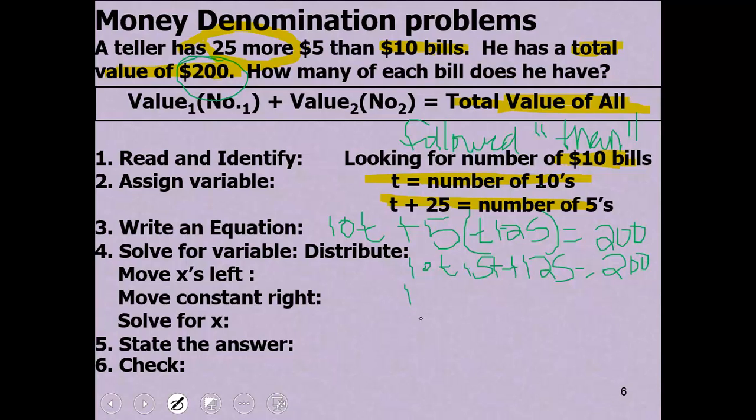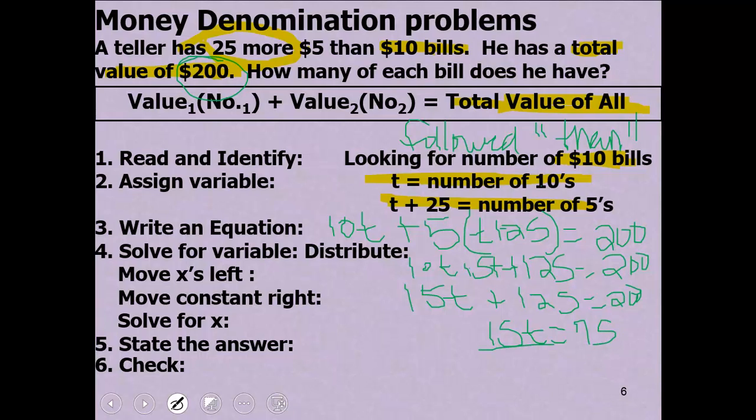That's 15T plus 125 equals 200. I subtract 125 from 200 and get 75, so 15T is equal to 75.